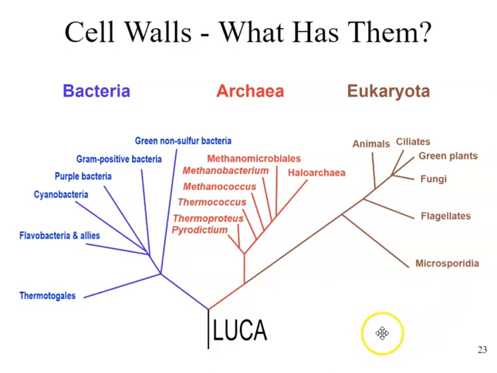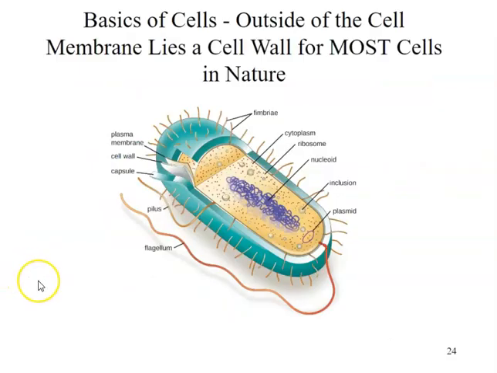Those cell walls can differ in their chemistry, but there are also a lot of similarities in the chemistry and in the function of cell walls, and that's what we're going to talk about next. In any cell, the location of the cell wall is outside of the cell membrane. The cell membrane lays on the inside, bounding the cytoplasm in the cell, and then outside of that structure in green here is the cell wall. So the cell wall will always be found on the outside of the cell membrane.